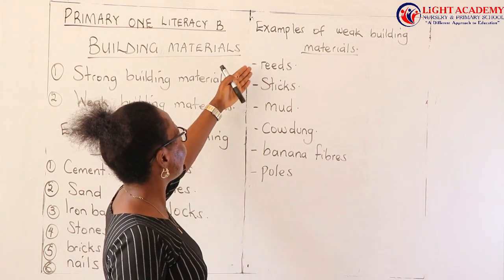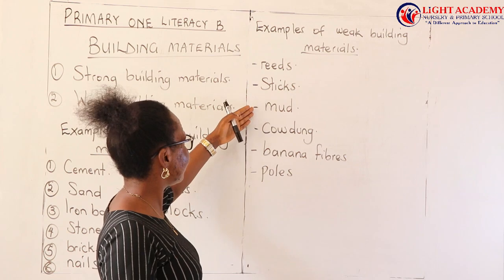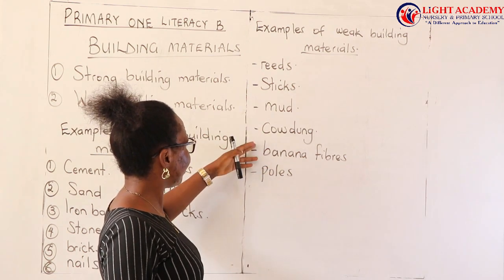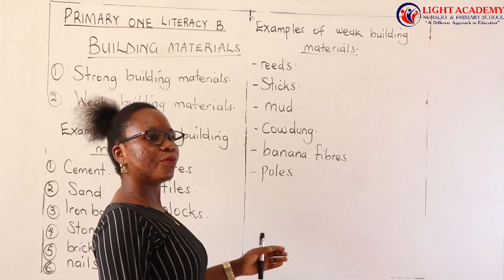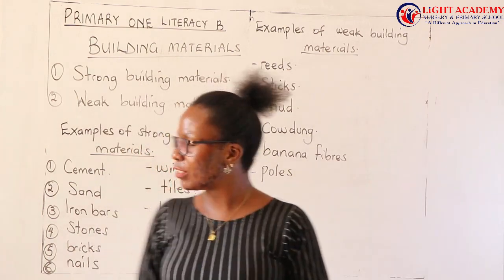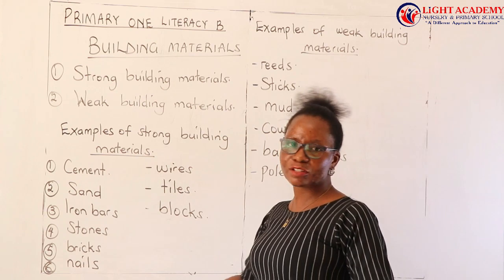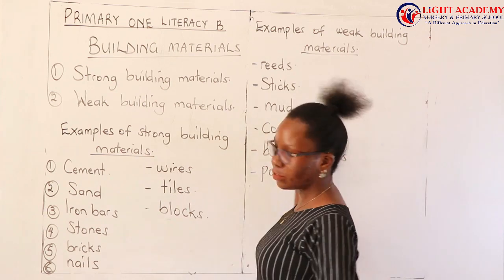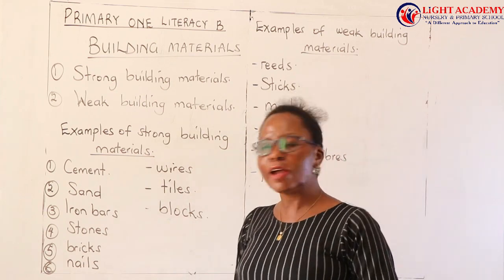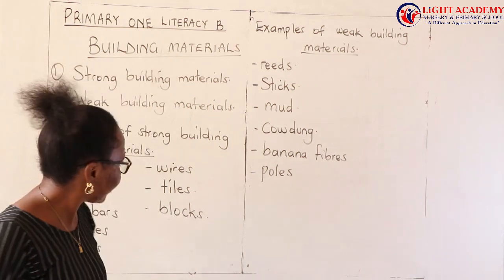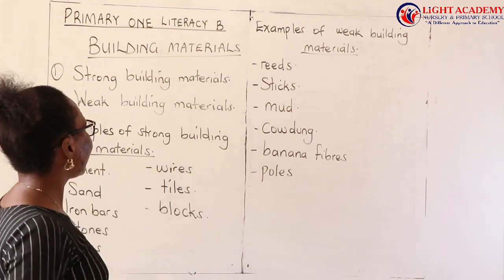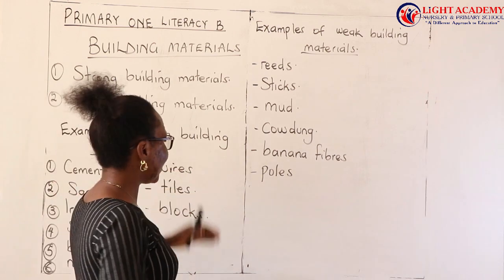Let's read them again. Reeds, we have sticks, we have mud, we have cow dung, we have banana fibers, we have poles. So when we look at these materials, of course you see these ones are much stronger than these ones here. So we are going to see, when we look at all these building materials, where do we get them from? Where do we get these building materials?